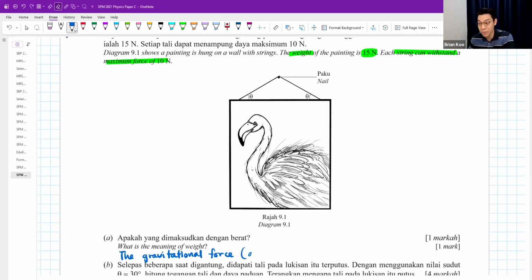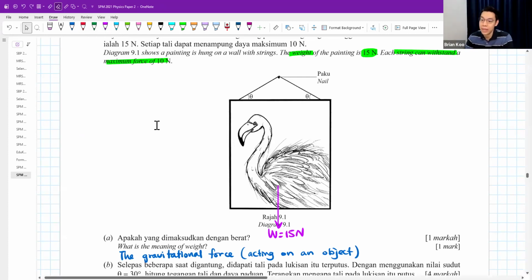This part is optional, but if you remember, you write, I feel it's more complete. Acting on an object. So different objects get different gravitational force, different weight, but it is how the earth is pulling you. Right now, they say this painting has a weight of 15 newtons.